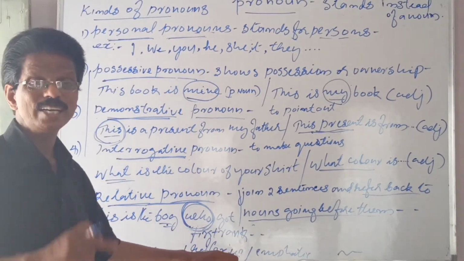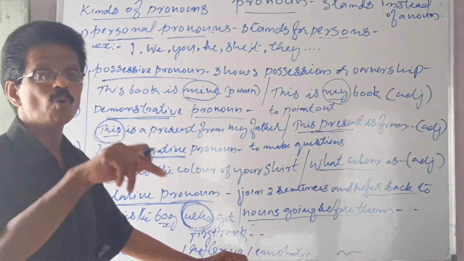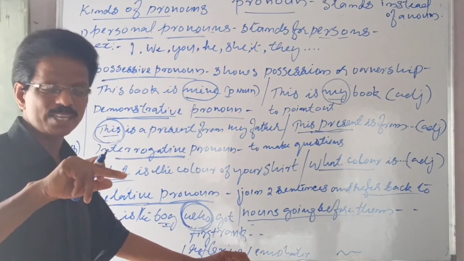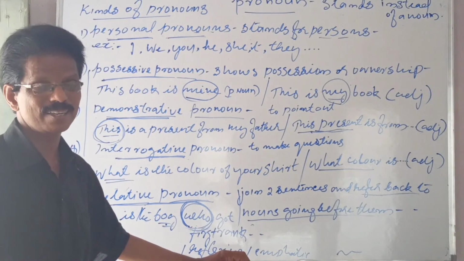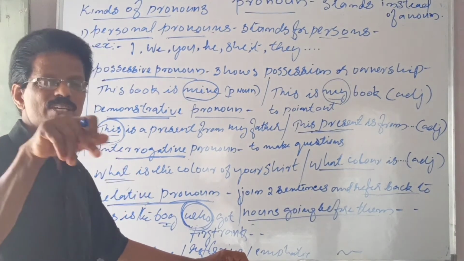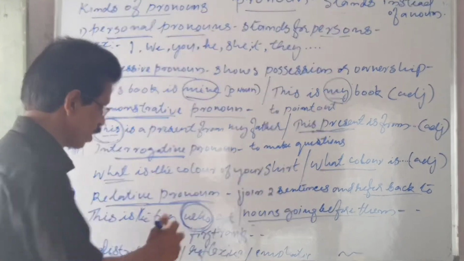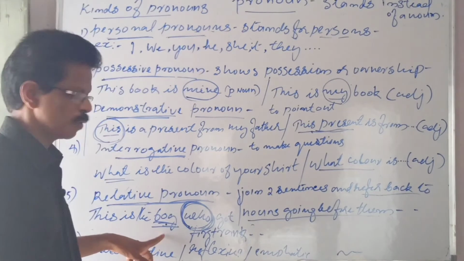This is a watch that I lost yesterday. The word that stands for the watch which I lost yesterday. In the same way, the word who stands for the boy, which is a noun.